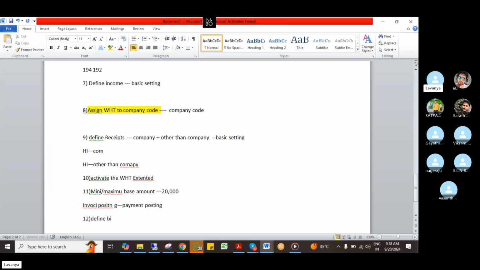This configuration we did in the FICO integration. Section codes also I have to mention. Where these configurations are: they come under basic settings, and we have to give this configuration at India level.